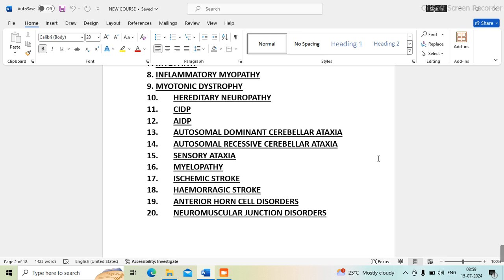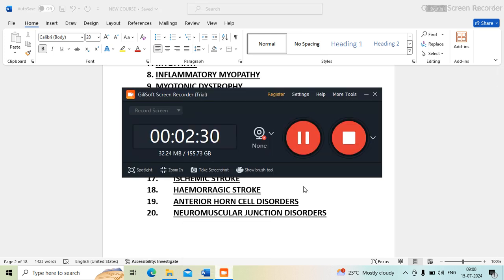And in adult-onset disorders, motor neuron disease is also kept in the exam, along with SMA sometimes. And in neuromuscular junction disorders, basically they will ask you about myasthenic crisis, LEMS, and myasthenia gravis. So this is a list of the cases which need to be prepared for the practical examination.